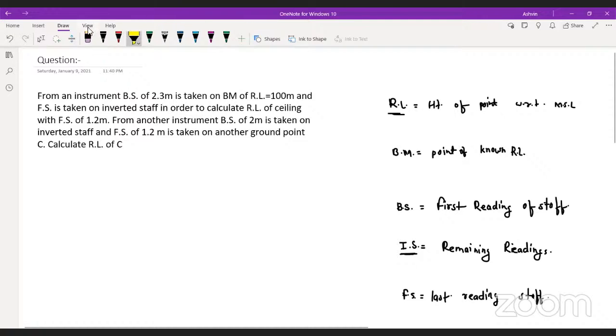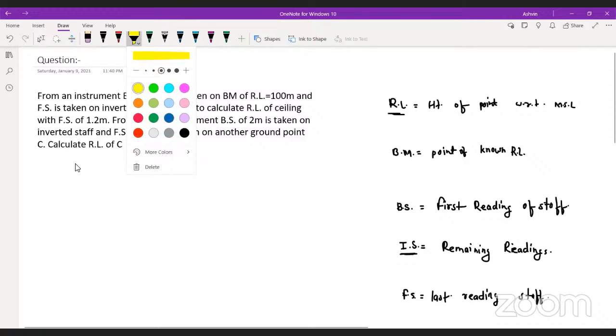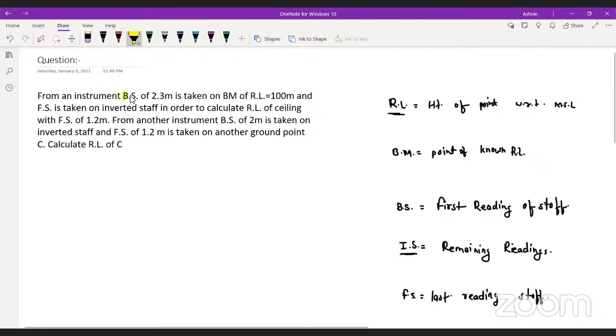Let's go for this concept, guys. From an instrument, the backsight of 2.3 is taken on the benchmark, and the foresight is taken on an inverted staff in order to calculate the RL of ceiling, with FS of 1.2 meter. From another instrument, the backsight of 2 meter is taken on the inverted staff again, and FS 1.2 meter is taken on another ground point. Calculate the RL of C.